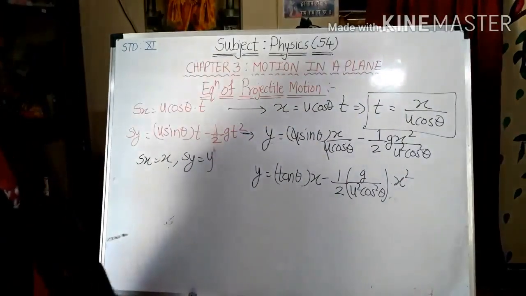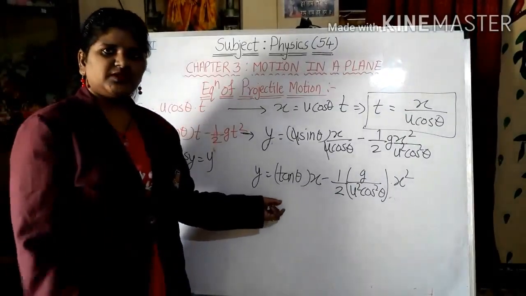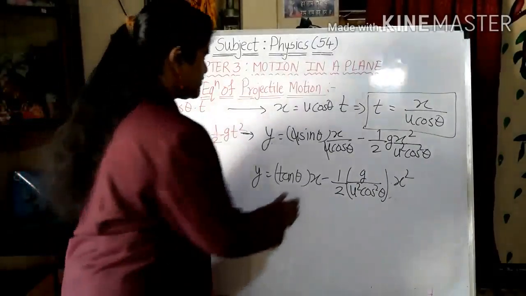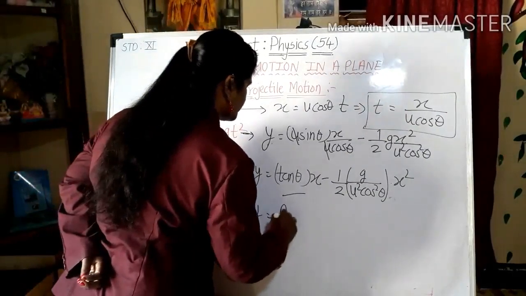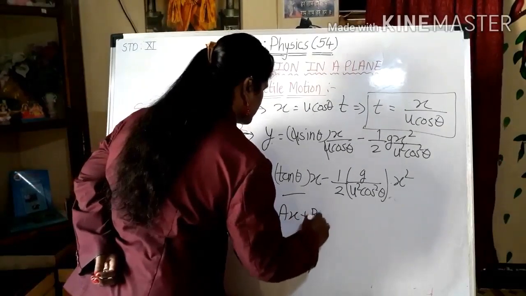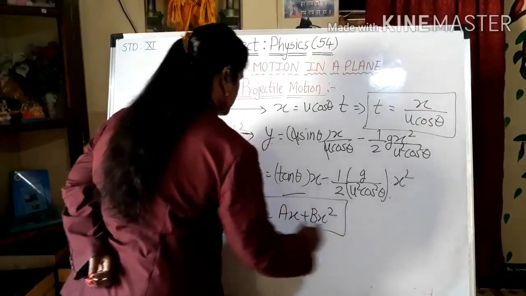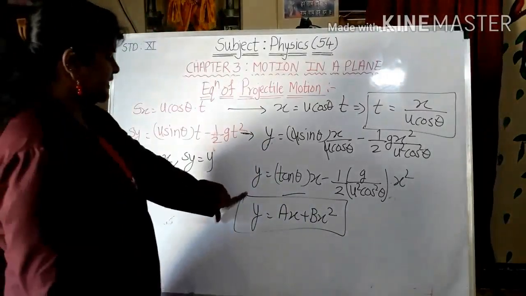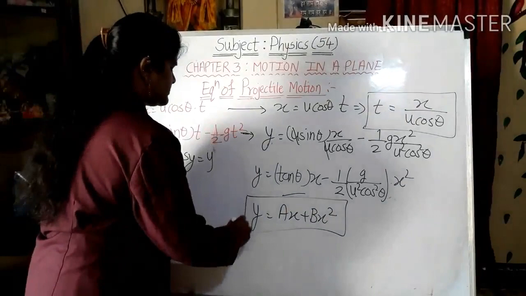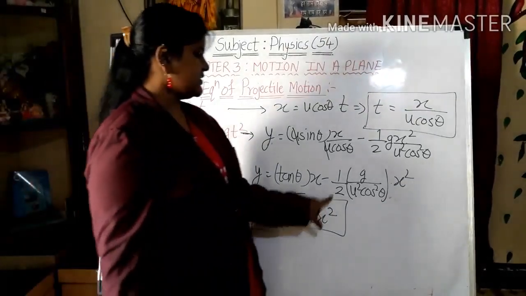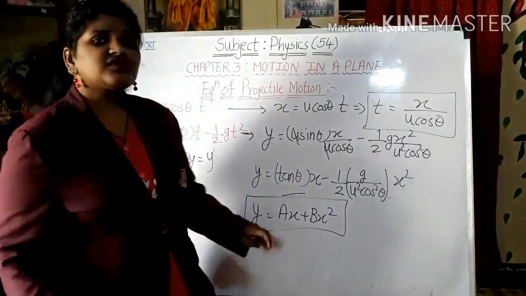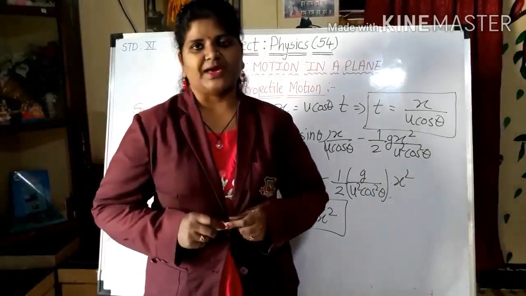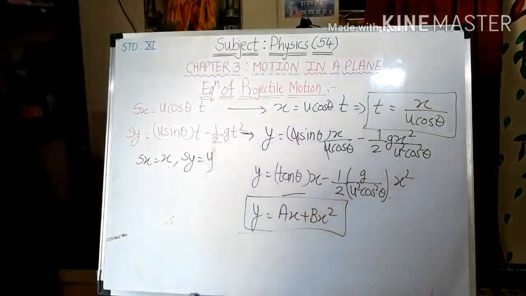So this is the equation which we got from the above equations. Now we can compare this equation, or I can just say it is in the form of ax plus bx square. So this is nothing but the equation of a parabola.